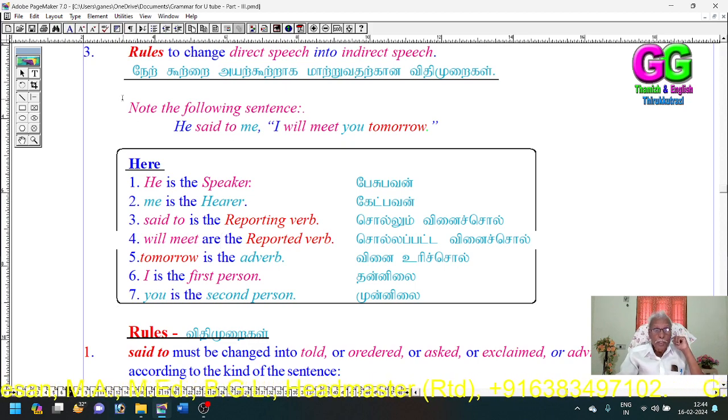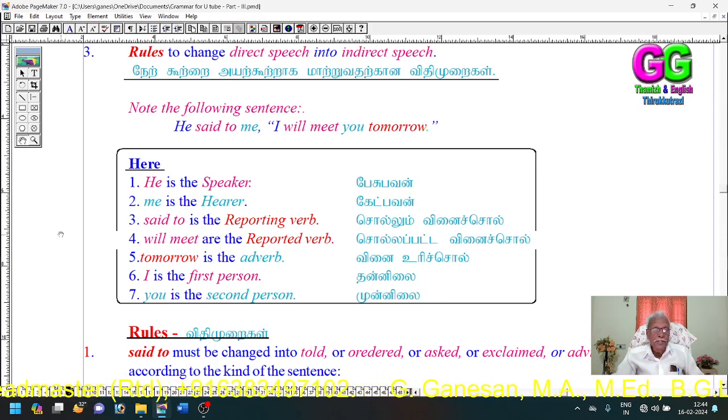Again, I tell you, he is the speaker. He said to me, I will meet you tomorrow. In this sentence, he is the speaker. Me is the hearer. Said to is the reporting verb. Will meet are the reported verbs. Tomorrow is the adverb. I is the first person. You is the second person. That is seven parts I have given here in this sentence.